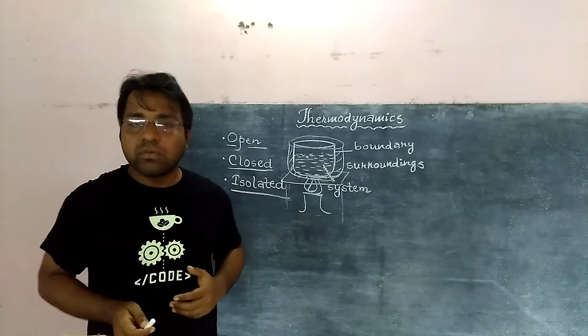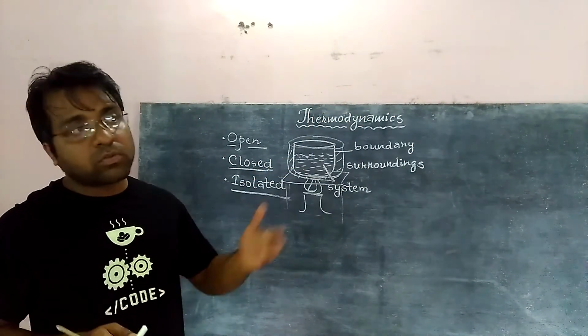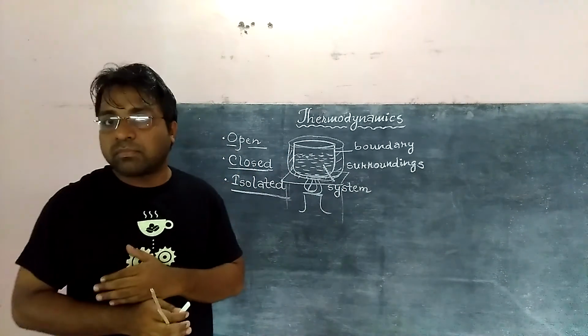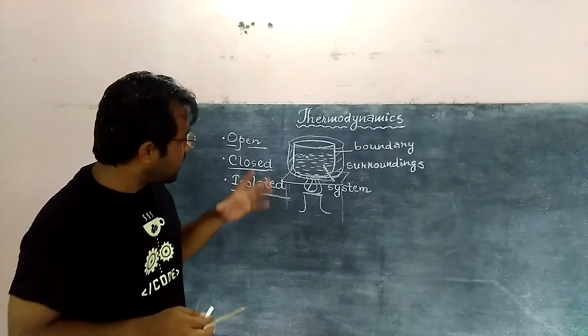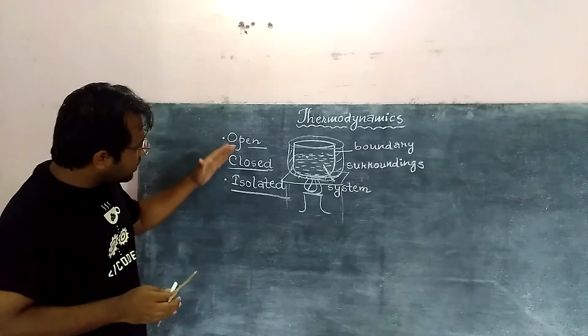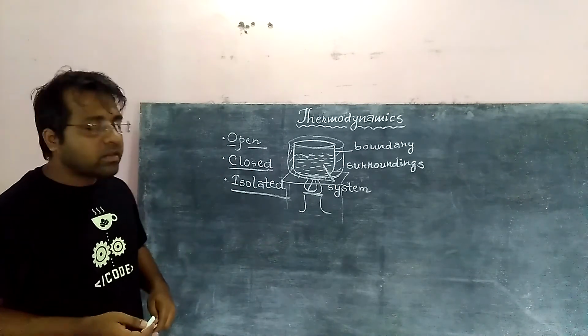Your sound is not going outside, and similarly their sound is not reaching your ears. Such systems we can consider as an isolated system. So these are the three main types of system: open system, closed system, and isolated system.